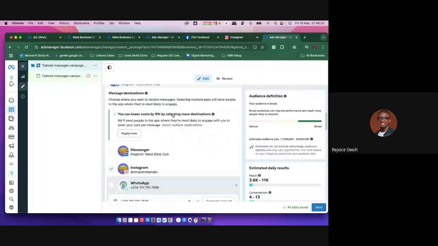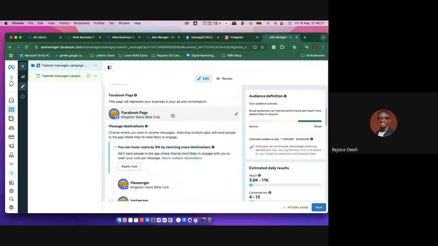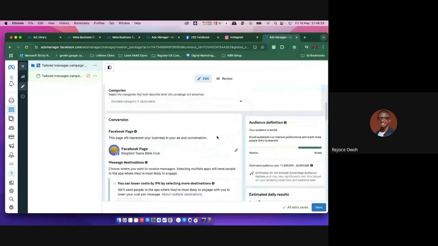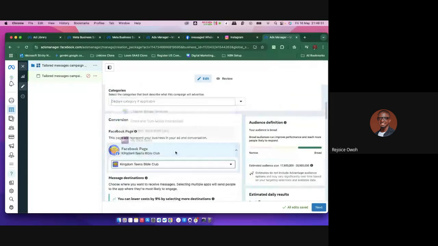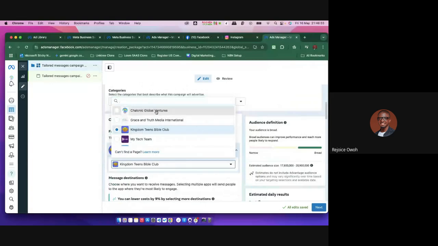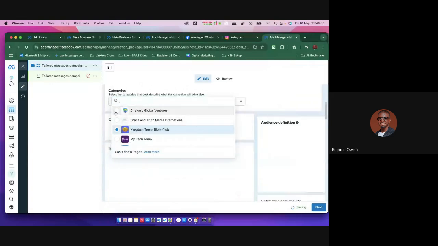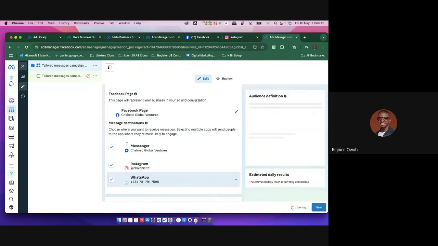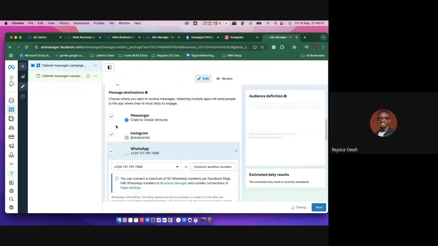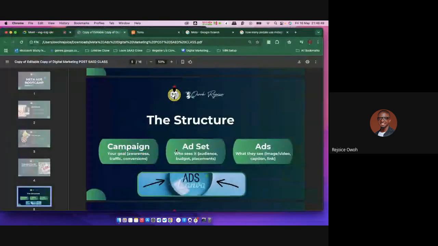Let's choose it again. Okay, now watch these guys. Let me say, where am I trying to represent this? I want to use that page. Remember, please make sure you use the right page. Don't go and use a page that's maybe another person's page when you are trying to run ads. Okay, so I'm choosing the Facebook. Now watch what I told you guys. The audience, the budget, the placements is what the ad set does.